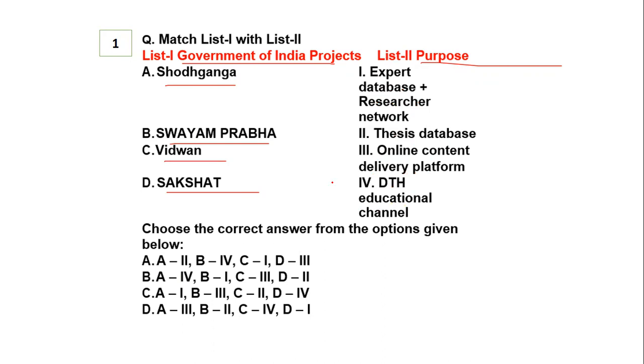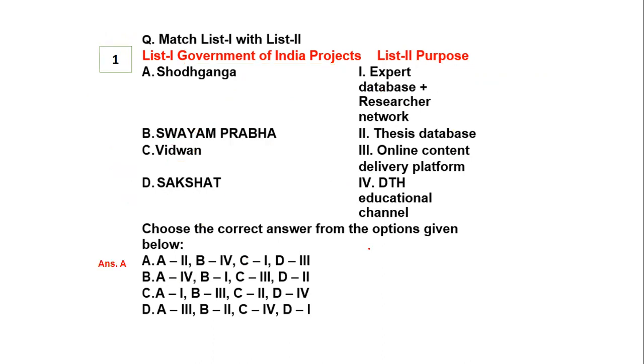As I said, you can go with what we have studied in our research also. We have made a proper analysis of this before in our theory classes and in our question answering rounds, so you should be able to come up with all the right answers. Once again, I'll repeat: Shodh Ganga, Swayam Prabha, Vidwan, and Sashakta. You have to match them with the columns. Let's see what is the right answer.